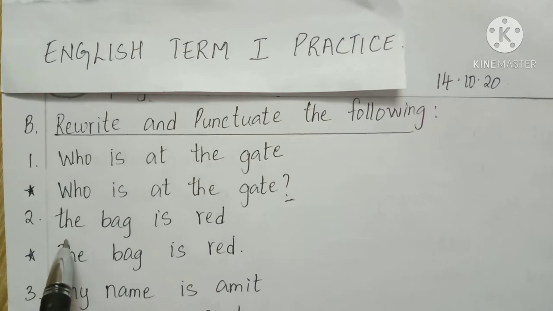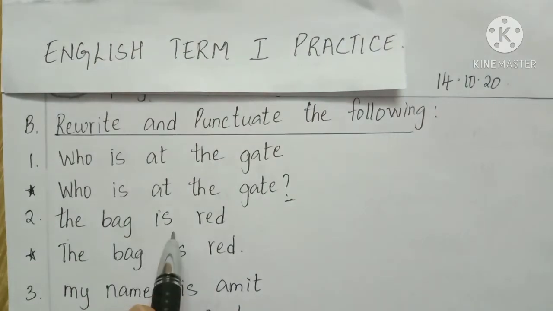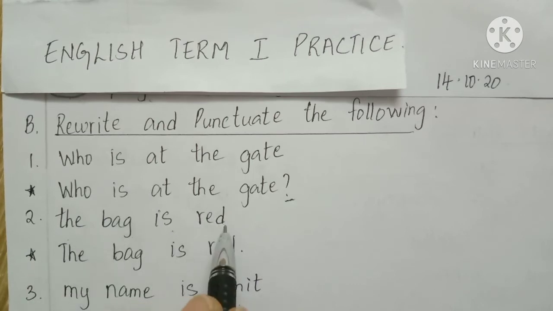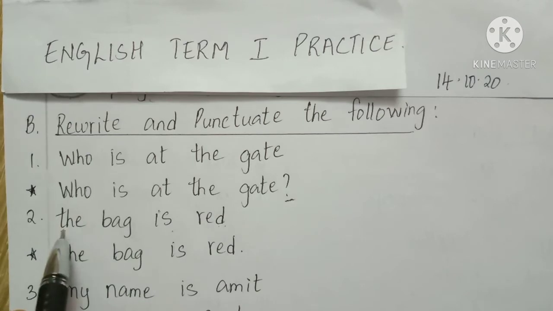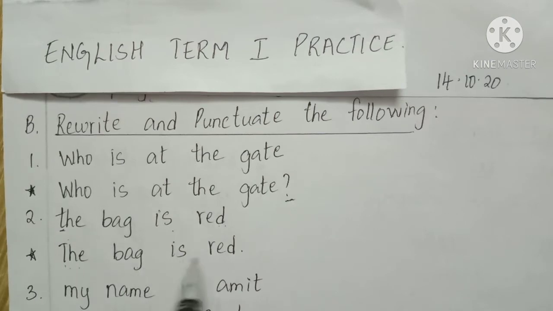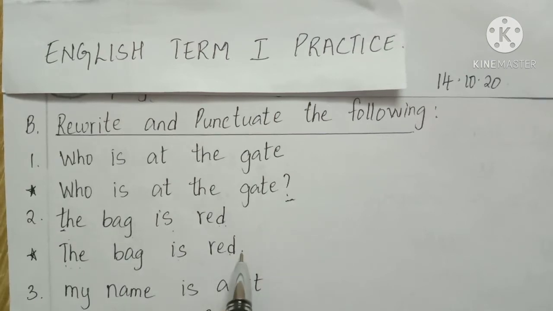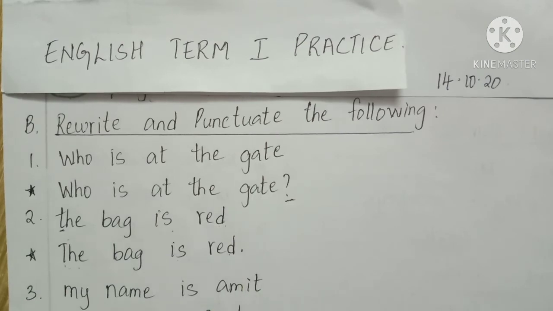Now the second one will be, the bag is red. Okay? The bag is red. In this we have to start the sentence with the capital letter. Here it is mentioned small letter T, but we have to begin it with the capital letter T. The bag is red. Now end it with the full stop. I hope you have understood.